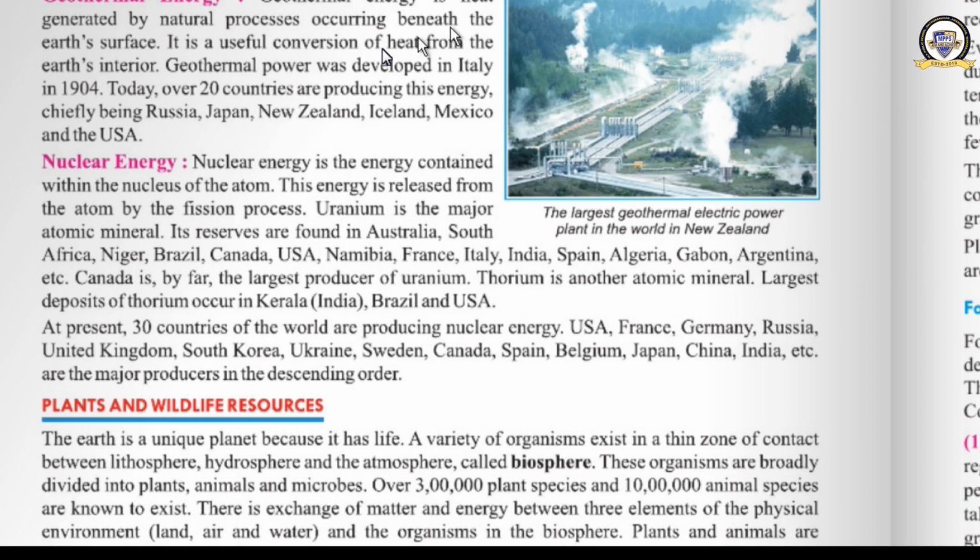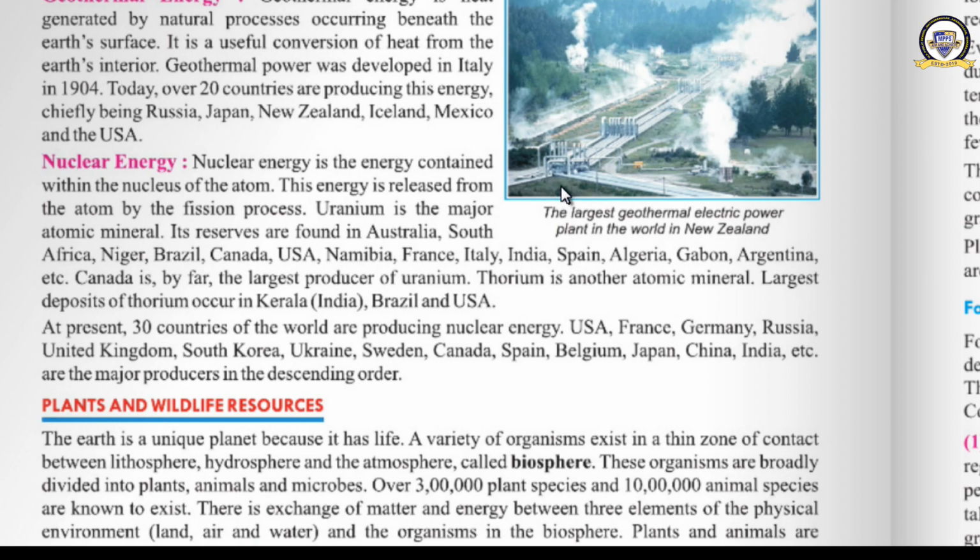Geothermal energy is heat generated by natural processes occurring beneath the earth's surface. You had learned that under the earth's crust the temperature is very high. So the water absorbed by the ground during rainfall goes into the crust.